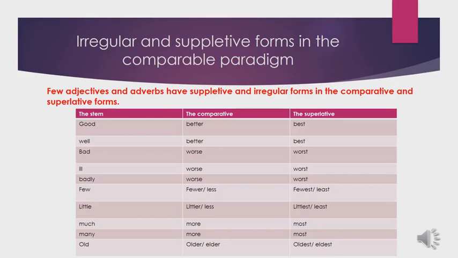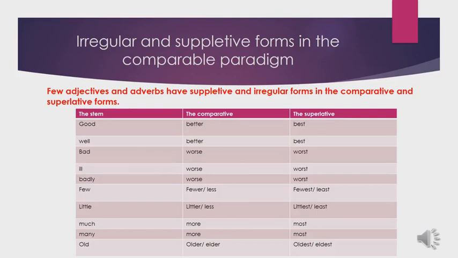And notice that better and best are both suppletive forms because they are totally different from the adjective good. The adverb well is in the stem, it is well. In the comparative form, it is better. And in the superlative form, it is best. Again, just like the adjective good, we have two suppletive forms.